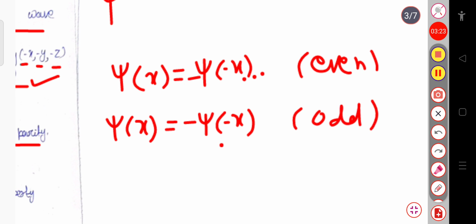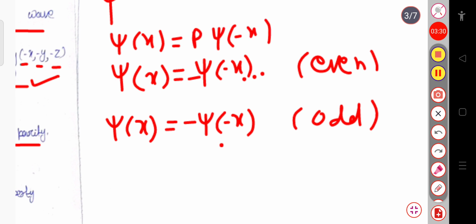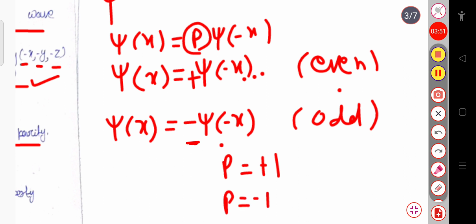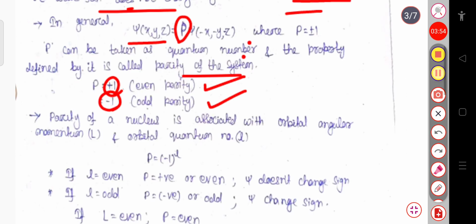In general, if I write psi of x equals P times psi of minus x, with the positive sign, then P equals plus 1 represents the even parity, and when psi of x equals minus psi of minus x, P equals minus 1, and this minus 1 represents the odd parity. This is written here.